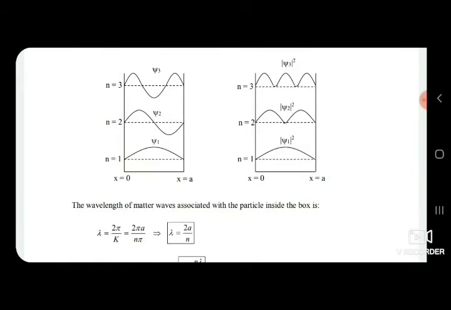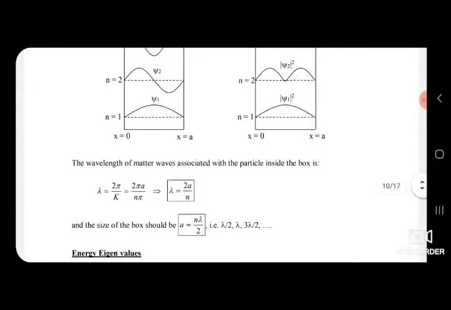The wavelength of the matter wave associated with the particle inside the box: the particle moves in the box and a matter wave is associated with that particle. So the wavelength of the wave associated with the particle will be lambda equal to 2 pi upon k. So lambda equal to 2a upon n, and we can find the size of the box also, a equal to n lambda upon 2, that is lambda by 2, lambda, 3 lambda by 2.